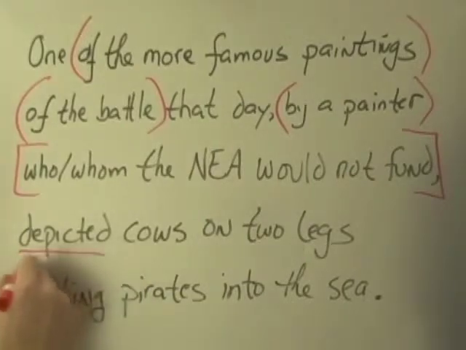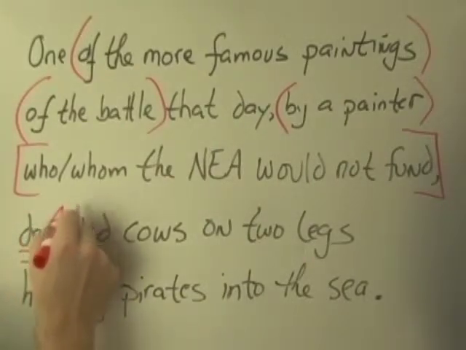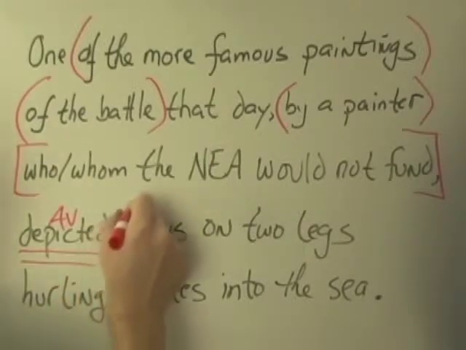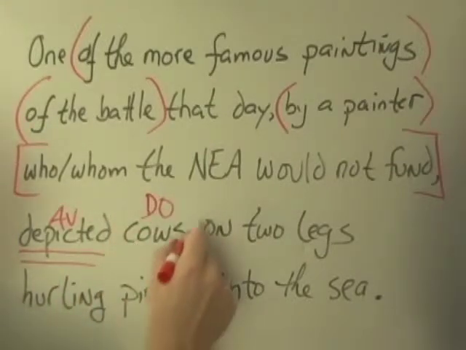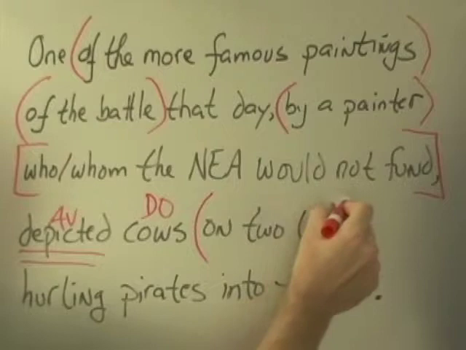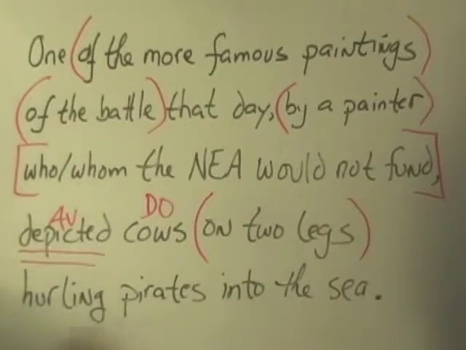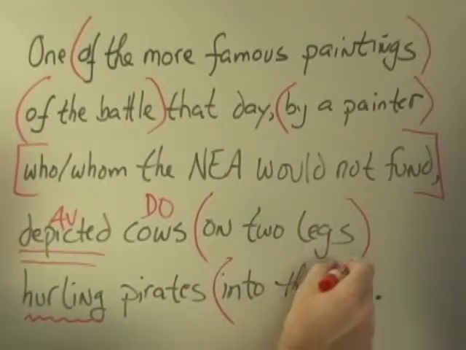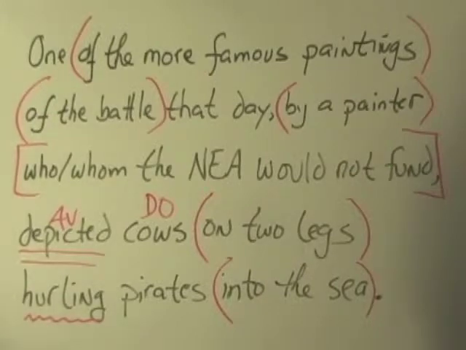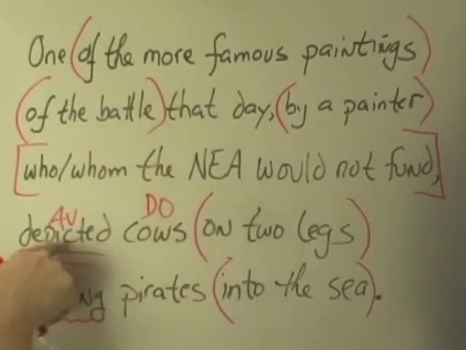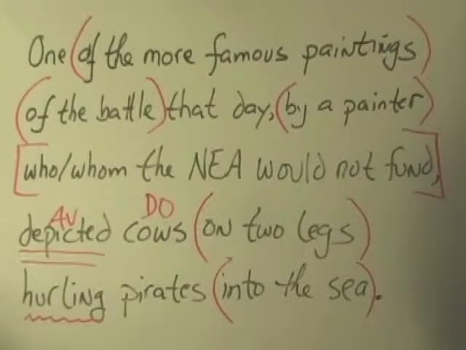Depicted. Action verb. Depicted what? Cows. Direct object. On two legs. I see hurling. To hurl. That's a verbal of some sort. Into the sea. We'll deal with this in just a moment. I'm looking for the subject, having found this verb. Who or what depicted cows?